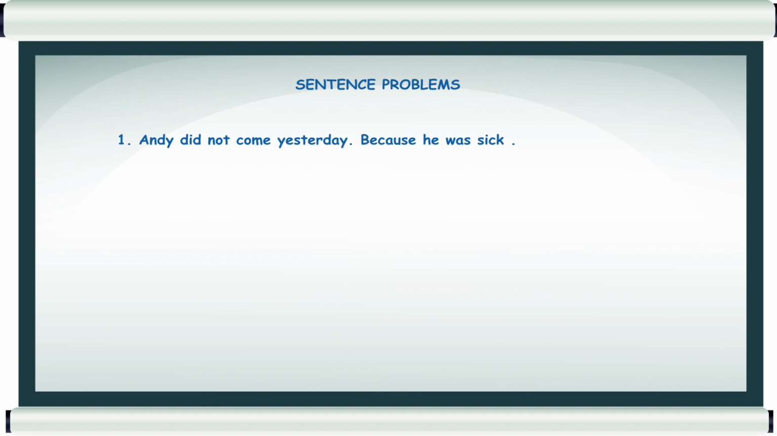Yeah, Andy didn't come yesterday. This is a sentence, right? We have subject and verb here, and period. Because he was sick is also subject and verb. So what is the problem in this sentence? Yeah, because there is a word because, he was sick is a dependent clause. Dependent clause cannot stand by itself. It needs independent clause. If you put the period here, it means that this dependent clause stands by itself.